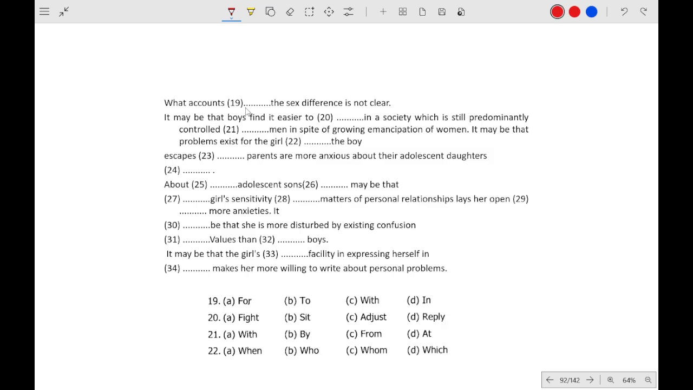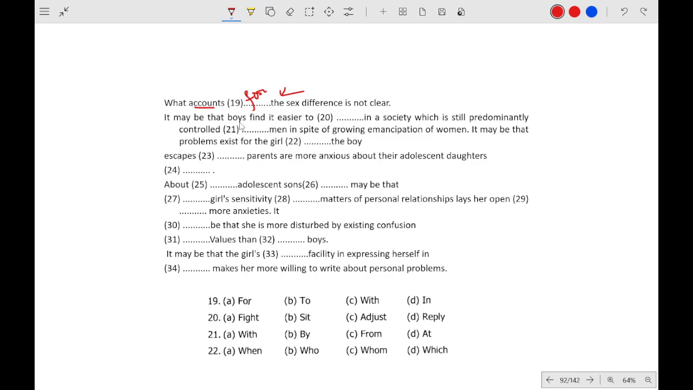So what accounts dash the sex difference? If you know about prepositions, in prepositions there are phrases. Whenever there is accounts, there is only one preposition, which is for. Accounts for, you don't have to check other options. Accounts for, okay. What accounts for the? So there is the. What accounts for the sex difference is not clear, okay. So the first one will be for.